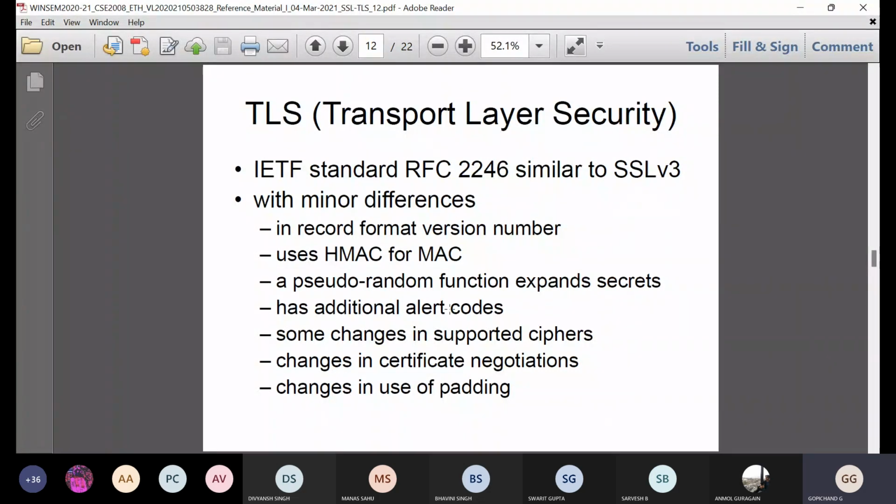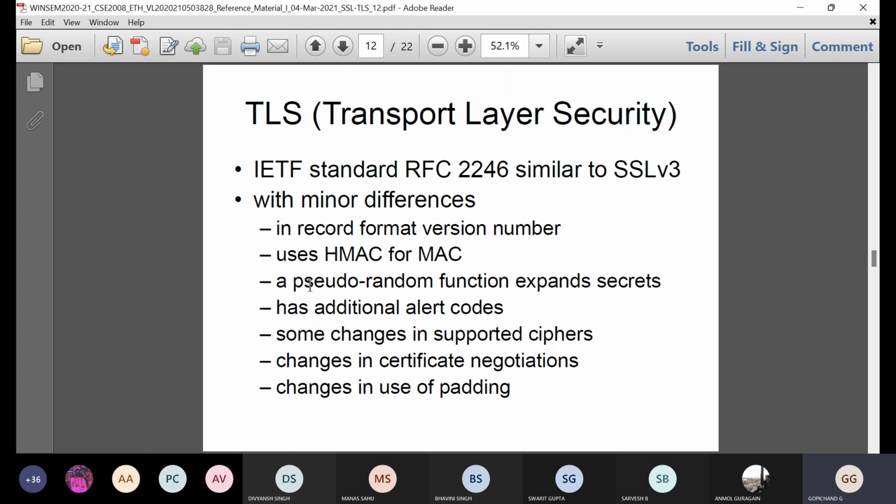2246, similar to SSL version 3. So what is version 3 which was invented by Netscape of SSL? So the same version, it is very similar here. TLS, Transport Layer Security, with minor differences. What are the minor differences between SSL version 3 and TLS? It is in the record format version number. So the version number will be different. IETF standard RFC 2246. And next, it uses HMAC for MAC. So here instead of MAC, HMAC will be used.